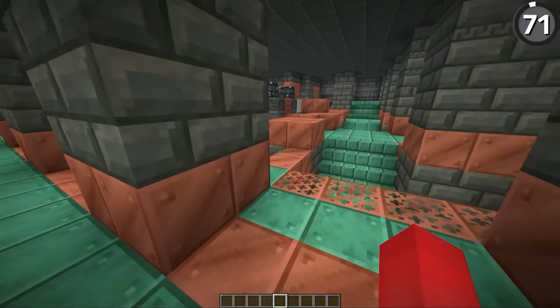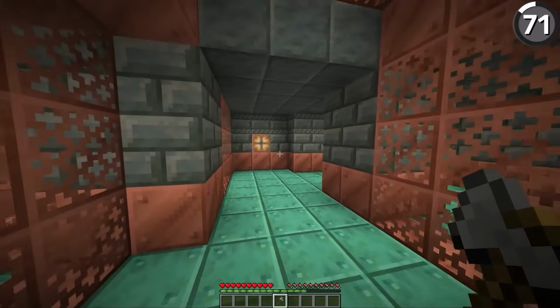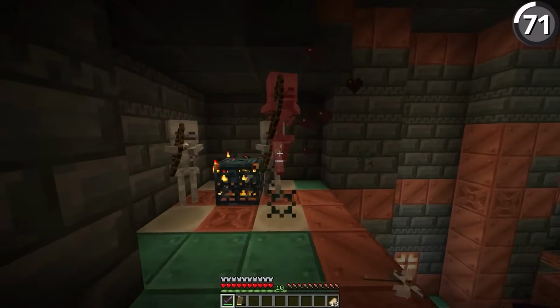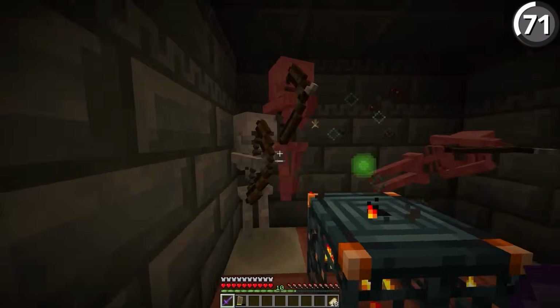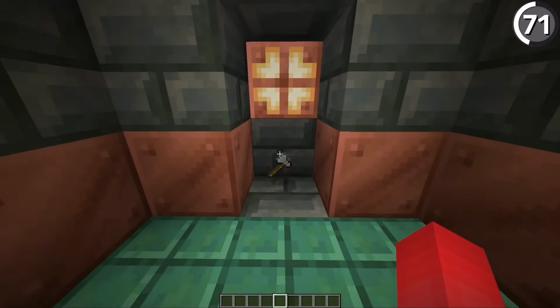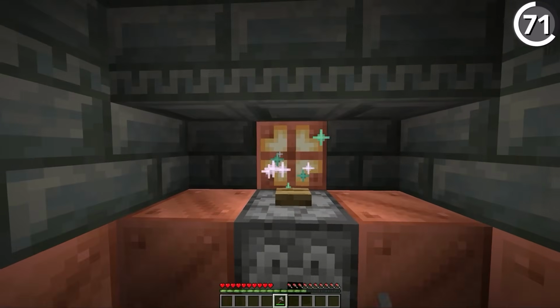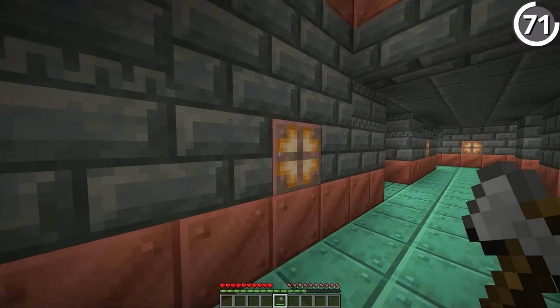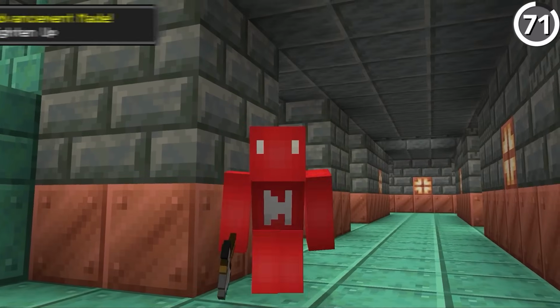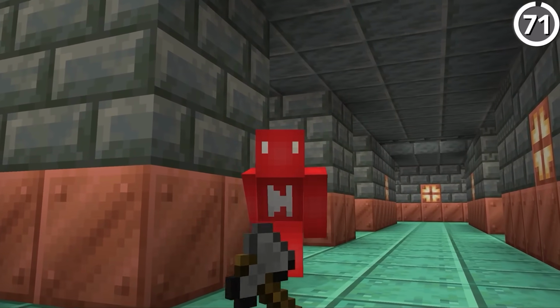While you're down in those trial chambers, you should remember to bring yourself an axe. And not just for fighting mobs, because actually a sword would be better for the PvE with the sweeping edge. And the reason is that if you bring down an axe, you're able to use that to strip the oxidation off the copper bulbs down there and get extra light inside of the trial chambers. Even if it's a cheap axe, it's gonna do the job in both cases.